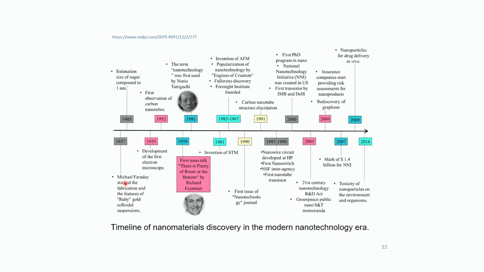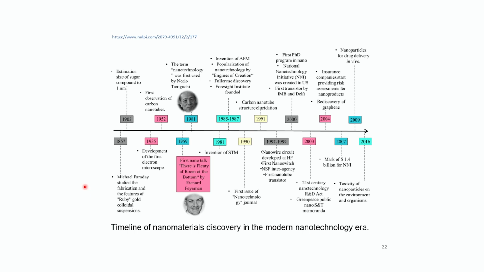So that is where, in 1857, Michael Faraday studied the fabrication and features of ruby gold colloidal suspensions. He did that accidentally. Basically, he did not know that he was creating nanoparticles. He just realized that when you break bulk gold into small particles, you crush it down, and these are very small now, but still they are yellow in color.